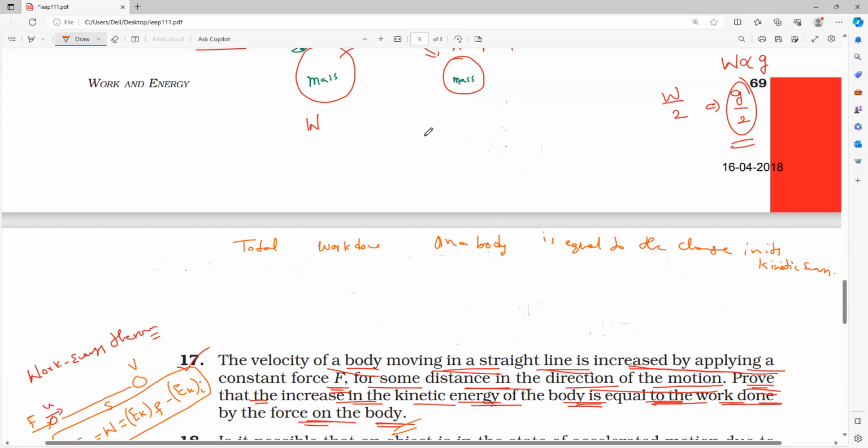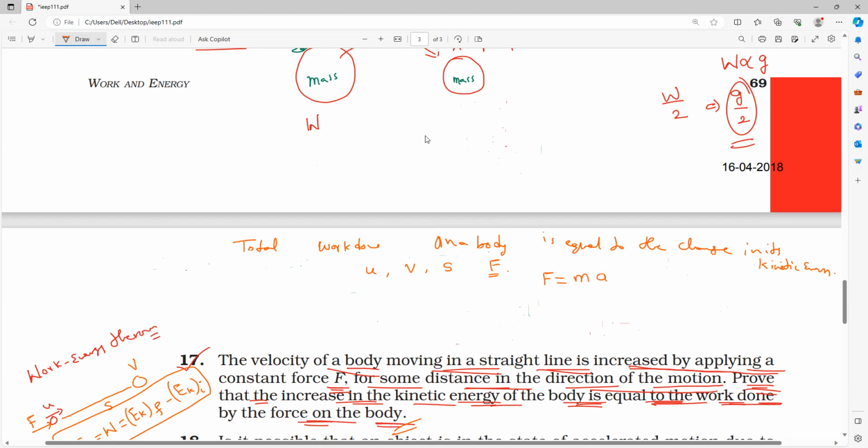So we have considered the initial velocity of the body as u, the final velocity as v, the distance traveled as s, and the applied force as f. We all know that force is equal to mass into acceleration.